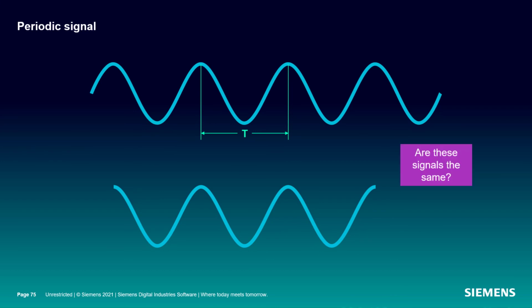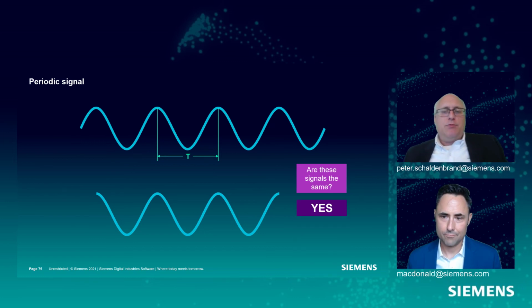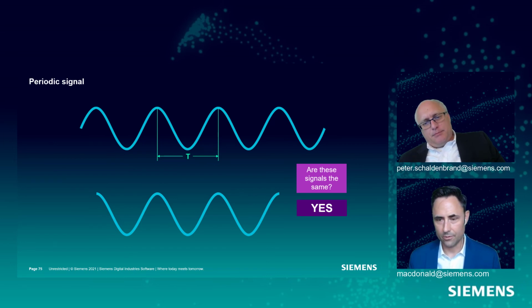So I'll ask you, Pete, is the bottom signal the same as the original signal? At least over the area where you repeated it, it looks the same. I guess if it kept sending that out, it would keep looking the same, yeah. Yeah, my sample is an accurate piece of the full signal when I reproduce it.